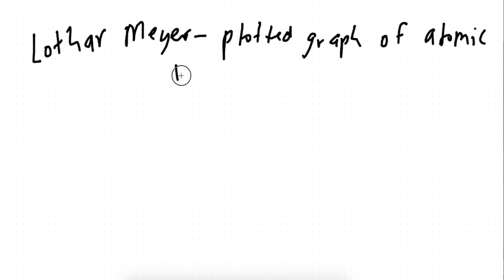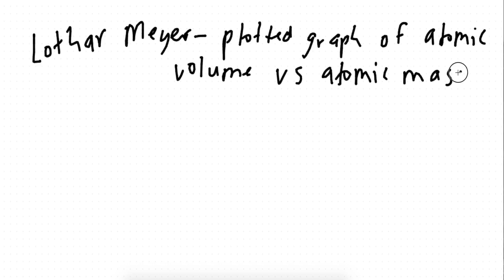And what this means, guys, to be honest with you, even I have no idea. So what I'm going to tell you to do is just remember, if you see anything about plotting a graph of atomic volume versus atomic mass, who did it? Just remember it was Lothar Meyer, okay? He also said that you saw similar properties for elements when you plotted the graph, but let's not get into this stuff. Basically, that's what Lothar Meyer did.